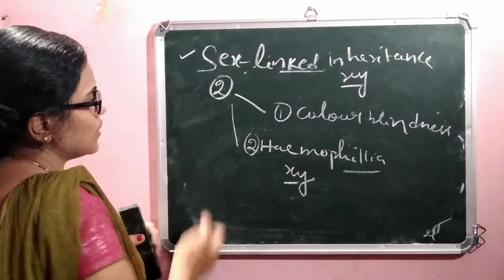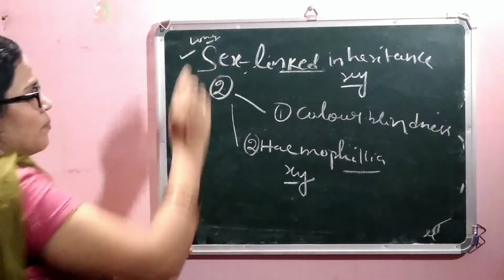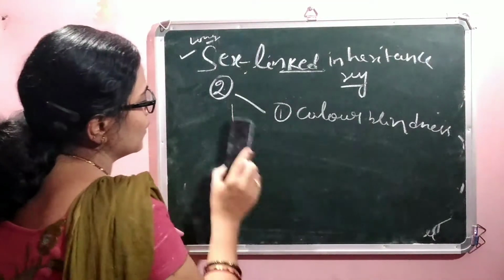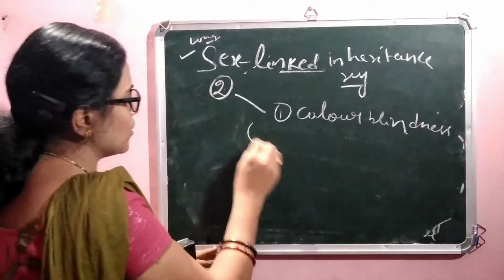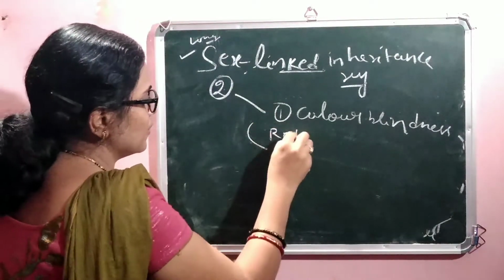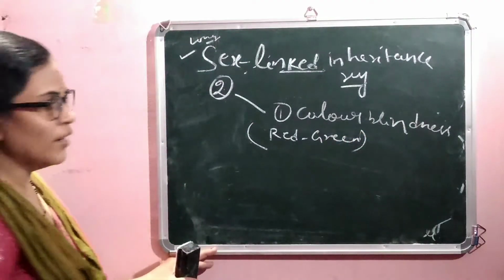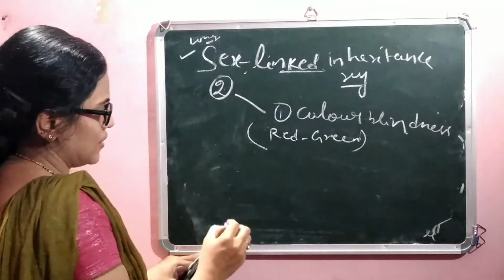So first we discuss color blindness. This is your long answer in exam. In color blindness, the patient does not recognize the red and green color properly. And this disease is studied by different cases.